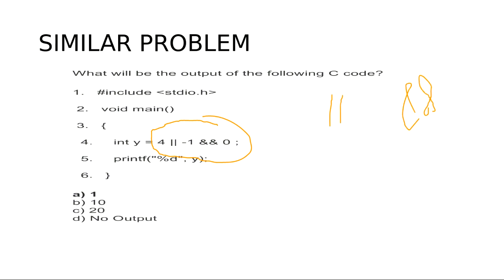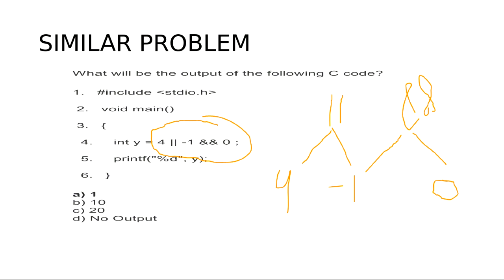For the OR we have 4 and -1, and for the AND we have -1 and 0. So you are saying that AND has the higher priority. Okay, so if AND has the higher priority, what will be the output of -1 and 0?